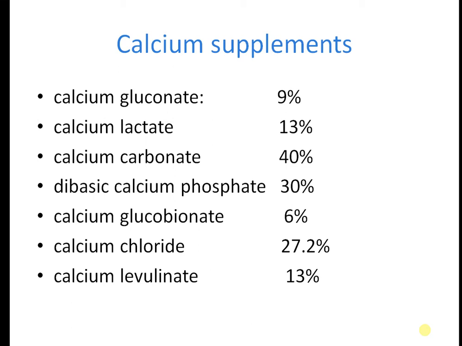Calcium supplements. These are the different types of calcium supplements: calcium gluconate, calcium lactate, calcium carbonate, basic calcium phosphate, calcium glubionate, calcium chloride, and calcium levulinate. Out of these, calcium carbonate is the richest at 40%, and the least is calcium glubionate.